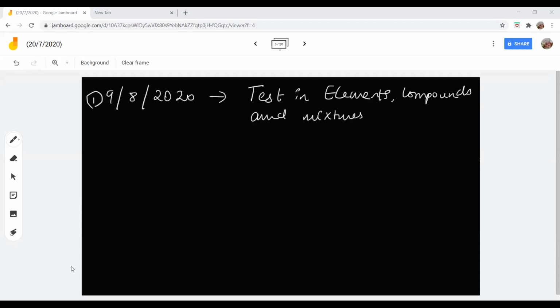Once you finish the test, you will have to take a photo of whatever you have written and upload it in the link that I share. At the same time itself, I'll tell you how to upload. Once the class gets over, you will all have to upload it. Okay? So this is how you're going to do your test next class. Now, just as we were seeing about elements, compounds, and mixtures, the first question was this, right? Okay. Now, the next question that we are going to do is,